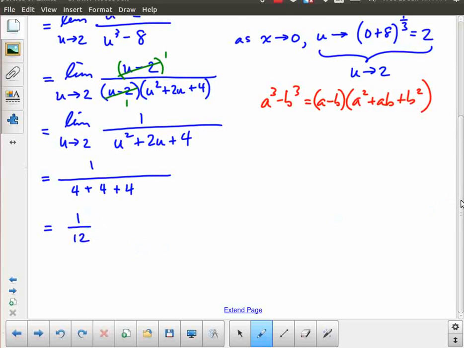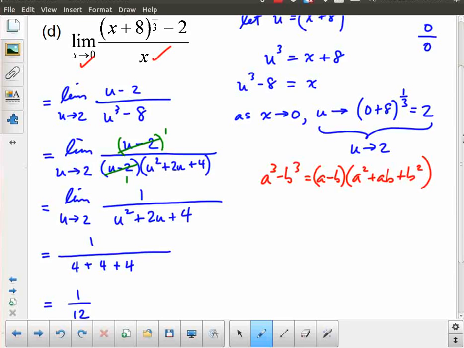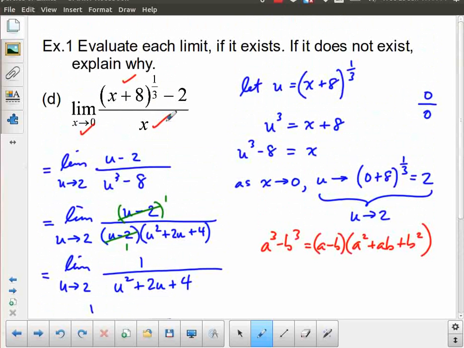And so now I've done what was perhaps an even impossible looking limit at first, because I'm really introducing this idea, this technique of substitution. But after doing that, we were able to resolve this one. So it did exist, and we found out what the value was.